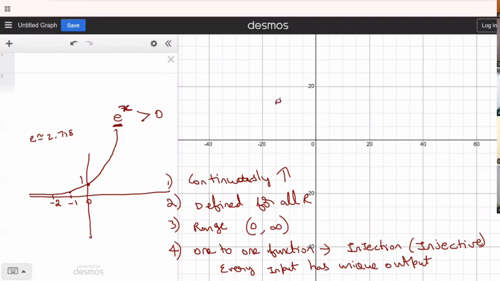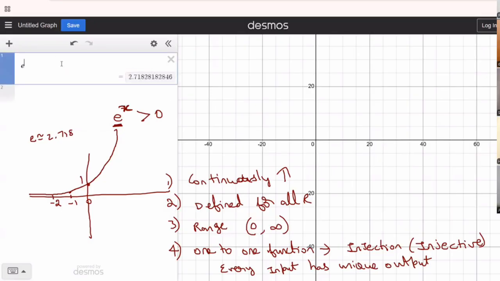Minus x. If I make it minus x, still it's a positive base. Sir, minus of e power x. Exactly. You put a minus sign in the front. Whichever graph you multiply by a minus sign, it will just get a mirror reflection. So the graph will now come like this. If you put a minus sign before any graph, you will just see the graph getting reflected with respect to the x-axis being the mirror. Don't forget this. The x-axis will act as the mirror.